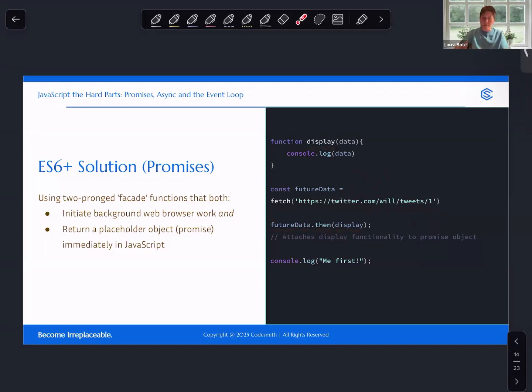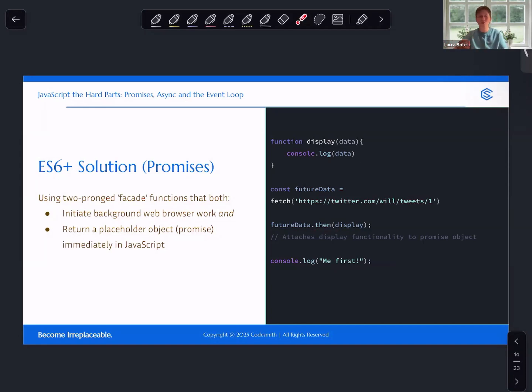One of the things that I love about the promises solution over callbacks is how semantic it is. And this is for us. This is for engineers. This is not for JavaScript. We could abbreviate all of these down to simple letters and they wouldn't care. When we think about naming and semantics, we're thinking about the engineers who are writing and reading the code and maintaining the code.